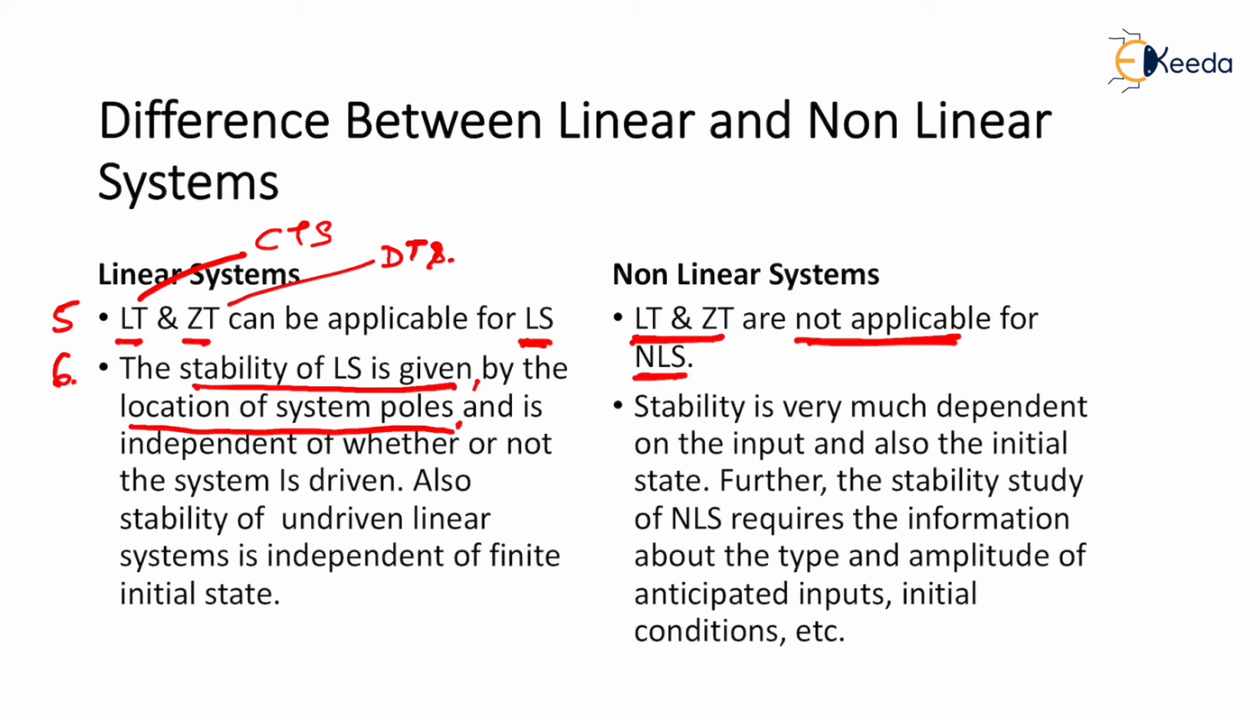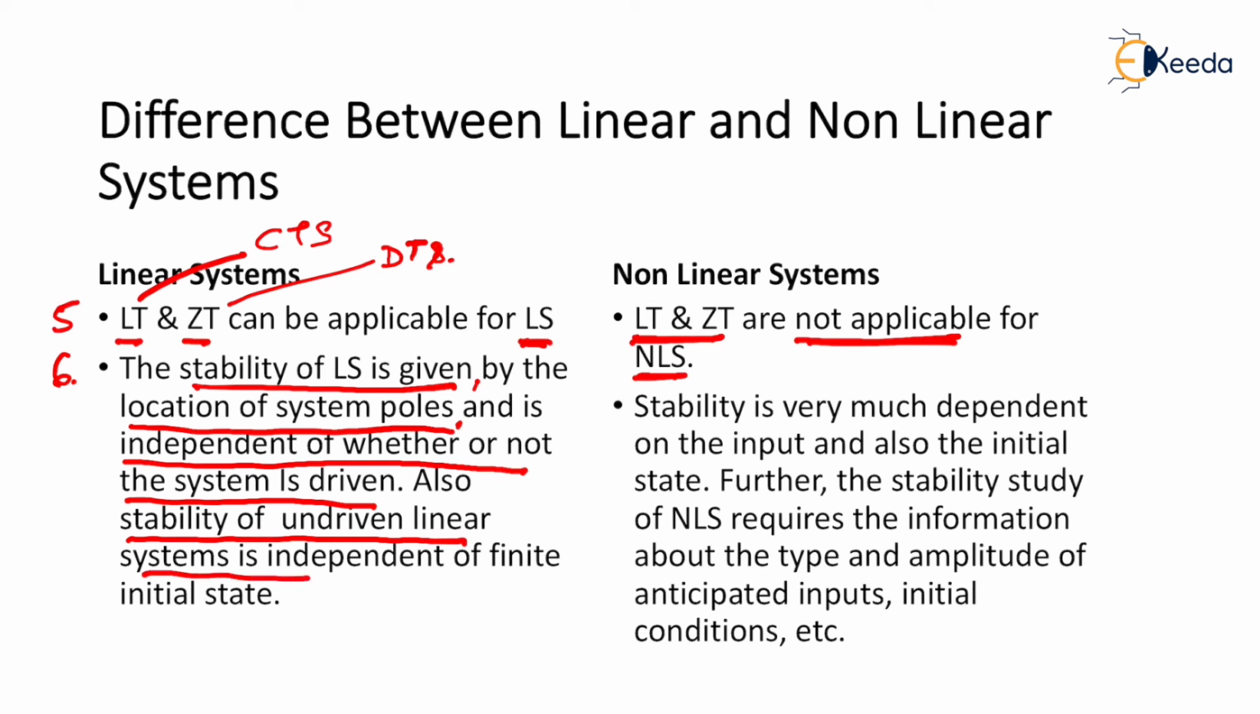So stability of a linear system is given by the location of system poles, and it is independent of whether the system is driven. Now, what does this statement mean? Independent of whether or not the system is driven means that whether the system is driven with the initial condition or not, whether the system is autonomous or not, whether the system is energized or not energized, whatever may happen, if the system poles are on the LHS of the S-plane for a linear system, the system is said to be stable. Simple meaning.